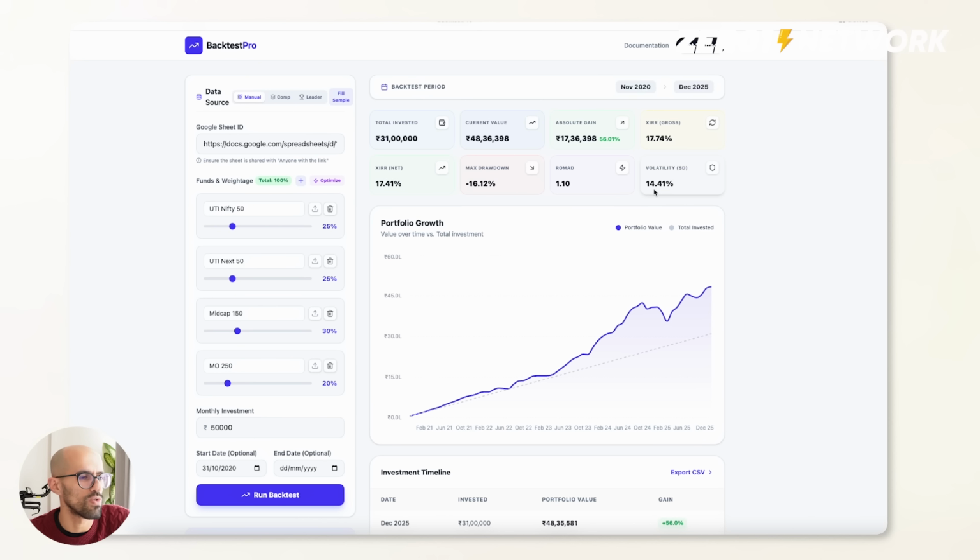The second one to look at is also volatility. ROMAD drawdown is the maximum dip your portfolio sees. Volatility is the day-to-day ups and downs that your portfolio sees. So you ideally want to be maximizing the return over drawdown and minimizing the volatility. And that's what we are trying to optimize as we move forward. So now that we have what ROMAD is, let's jump into, is there a better allocation?